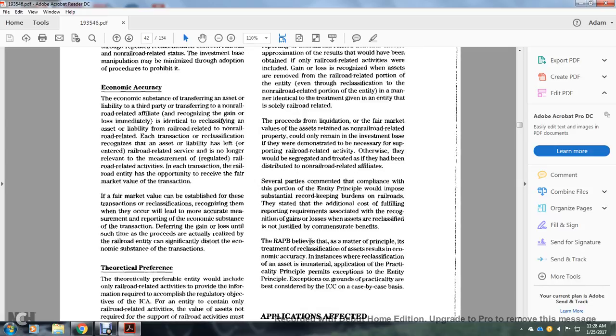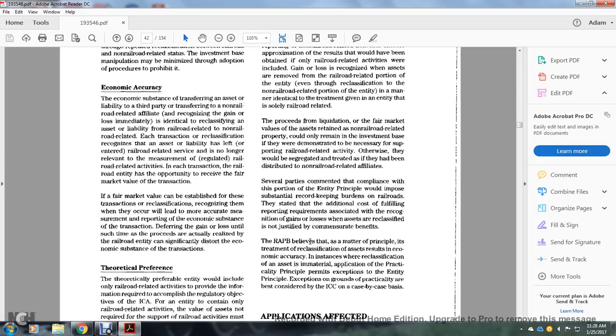Alright, the proceeds of liquidation at the fair market value of the asset retained as non-railroad-related property could only remain in the investment base if demonstrated necessary for supporting railroad-related activity. Otherwise, they would be segregated and treated as if they had been distributed to the non-railroad-related affiliates.